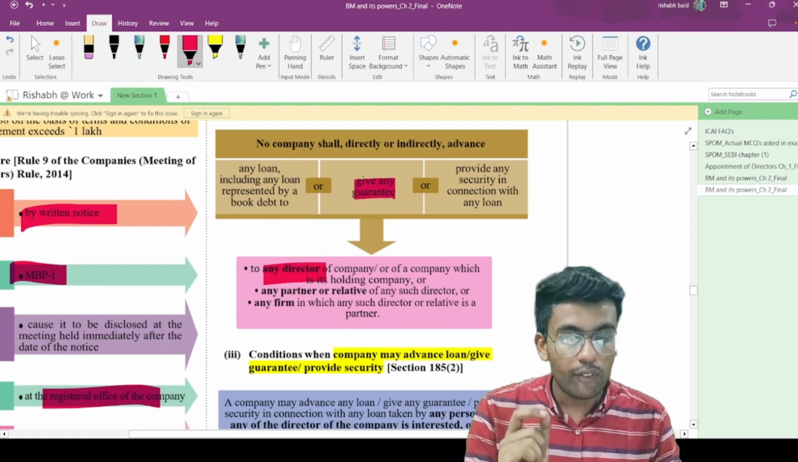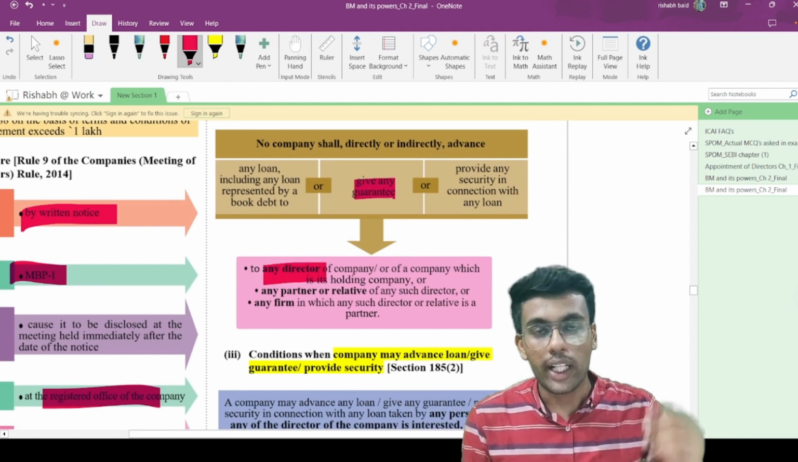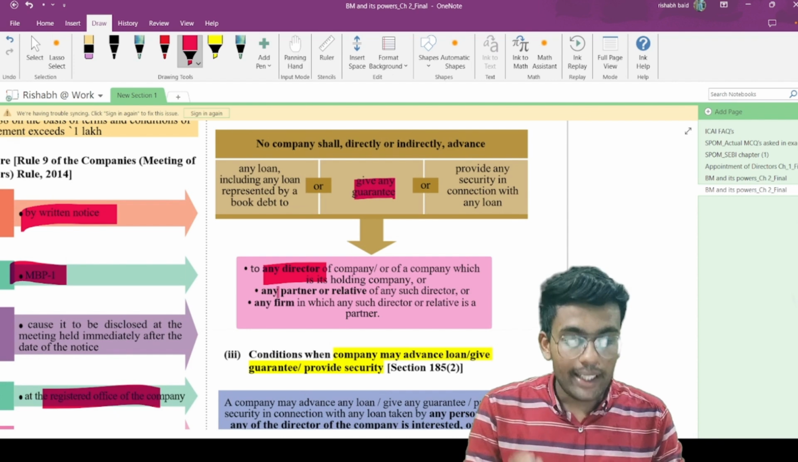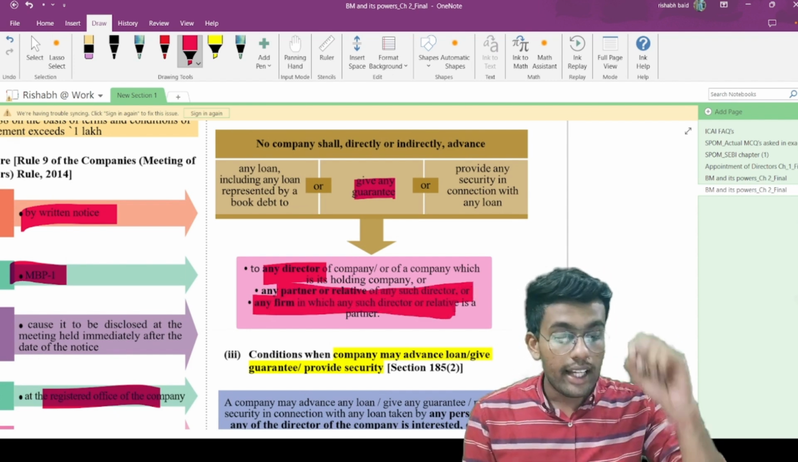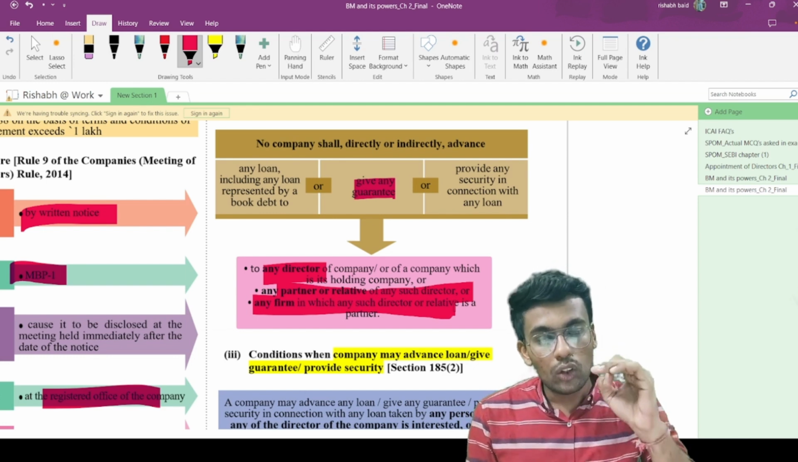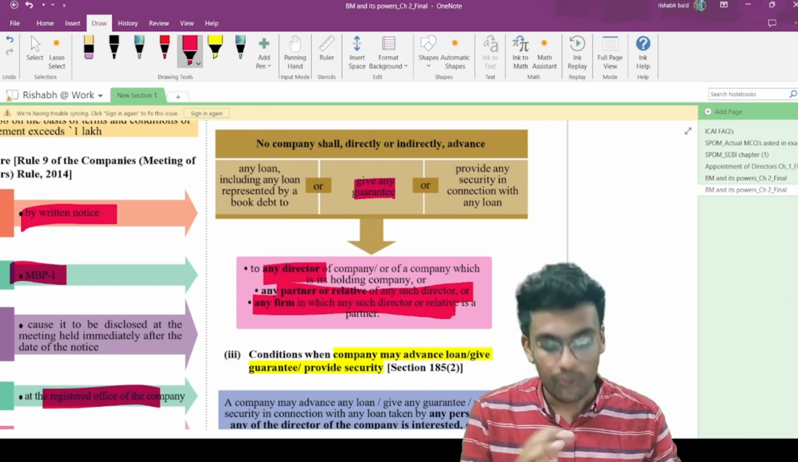To any director of the company or subsidiary or holding company, any partner or relative of such director, or any firm in which such director or their relative is a partner. So no loan is to be provided for these three kinds of persons.